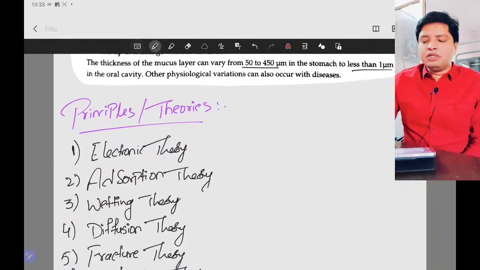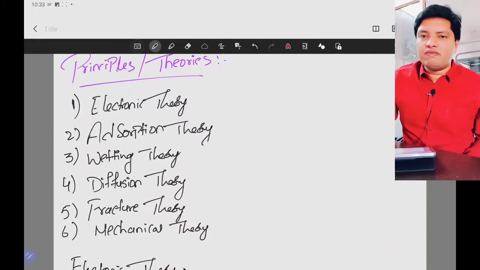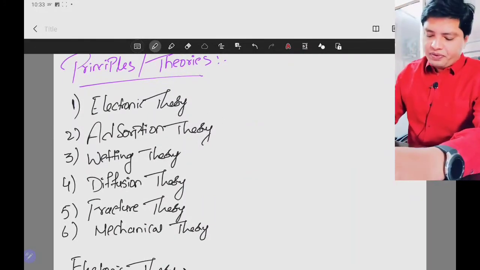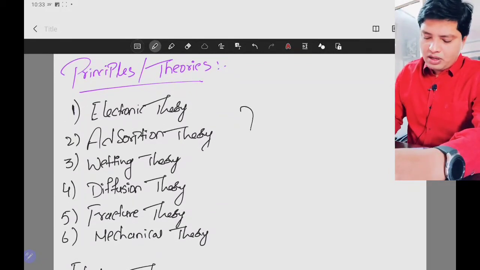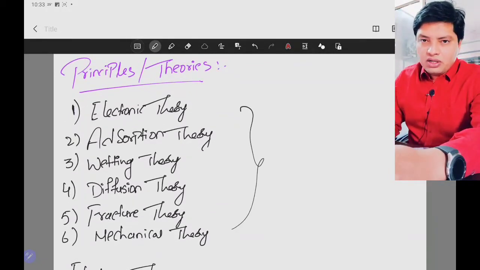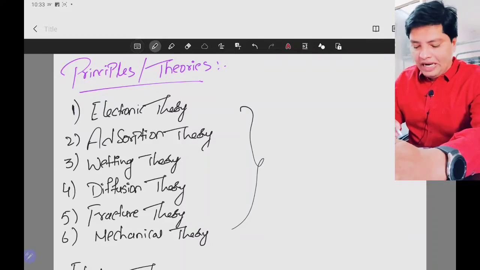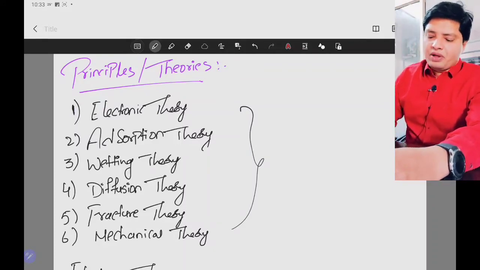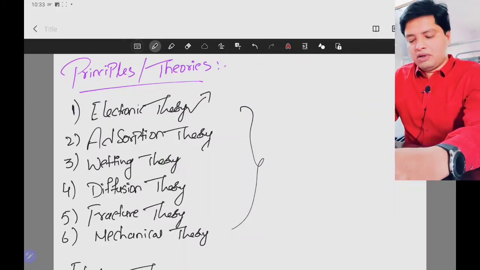Then we have principles, or you can say theories, of mucoadhesion. What do these theories say? We have 6 theories of mucoadhesion. To name them: electronic theory, adsorption theory, wetting theory, diffusion theory, fracture theory, and mechanical theory. What does the electronic theory say?